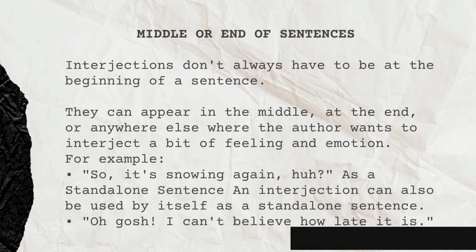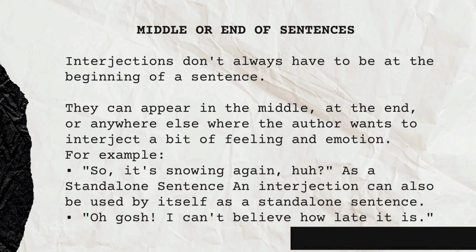Middle or end of sentences. Interjections don't always have to be at the beginning of a sentence. They can appear in the middle, at the end, or anywhere else where the author wants to interject a bit of feeling and emotion. For example, so it's snowing again, huh? Last, as standalone sentences. An interjection can also be used by itself as a standalone sentence. For example, oh gosh, I can't believe how late it is.